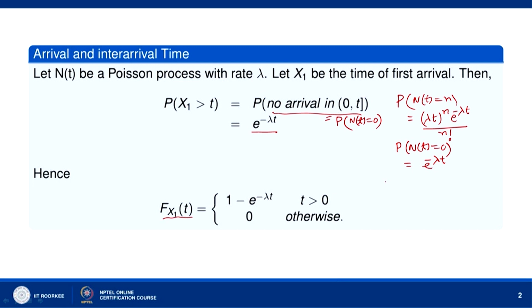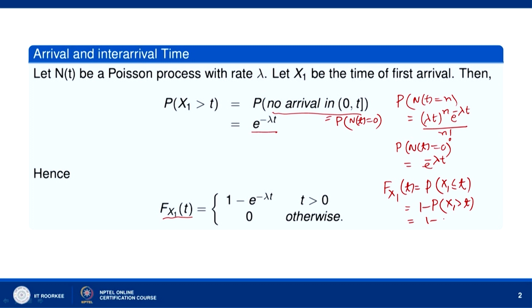Hence F_X1(t) is the probability that X1 is less than or equal to t, and this is equal to 1 minus the probability that X1 is greater than t. The probability that X1 is greater than t is e to the power minus lambda t.